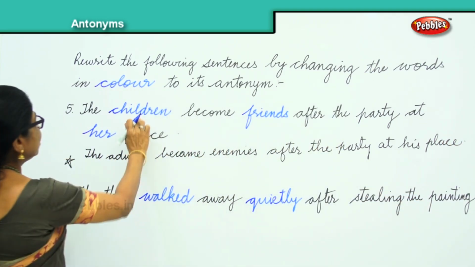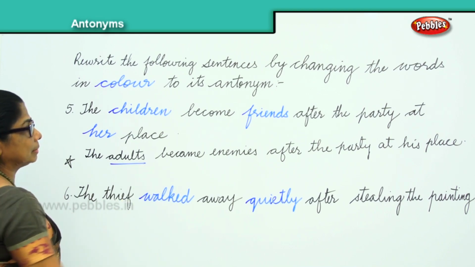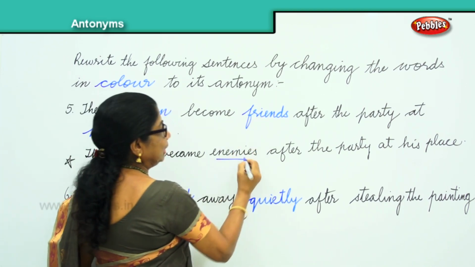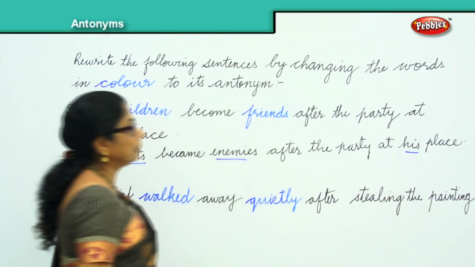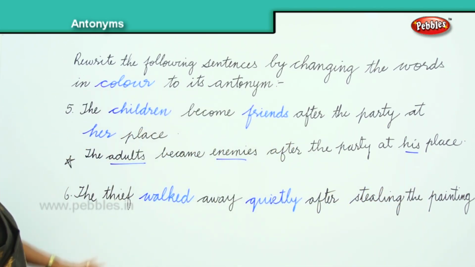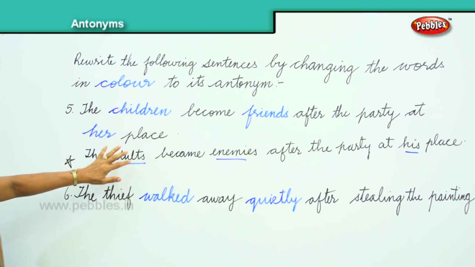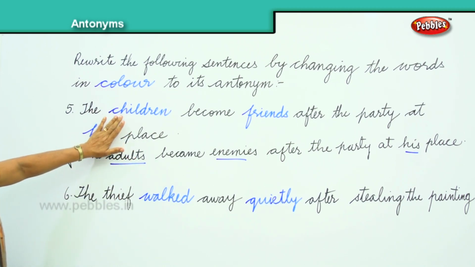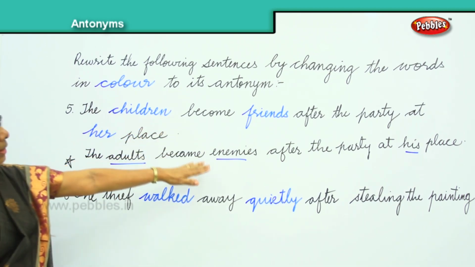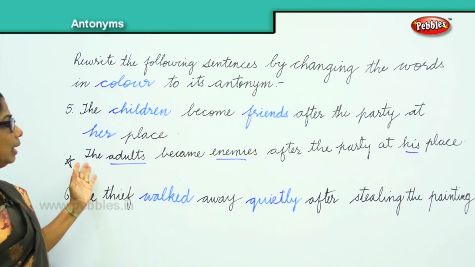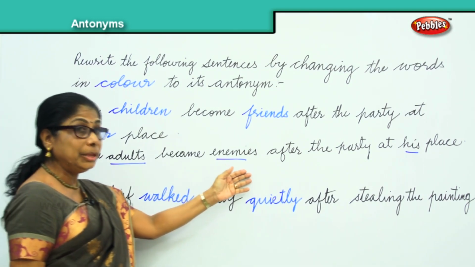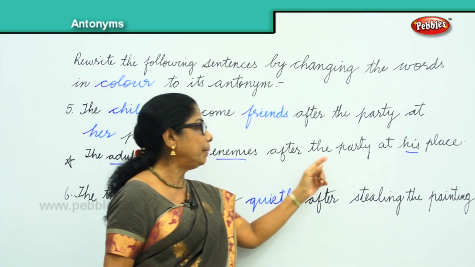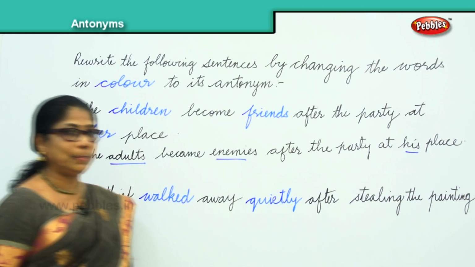Now let's look at it very carefully. Children, adults, friends, enemies, her, his. Now we have changed the colored words to their antonyms. Now read together. The adults became enemies after the party at his place.